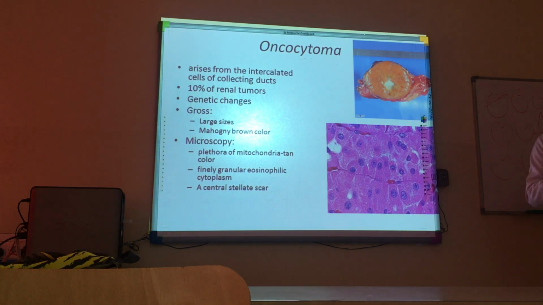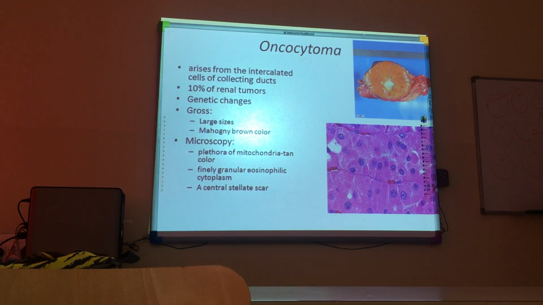Type of brownish color, which looks like this. It is called mahogany brown color, which is typical when you see it on the pathology gross table. If this color is seen, we say, well, this seems to be oncocytoma. And microscopically, as I already explained, there is plethora.